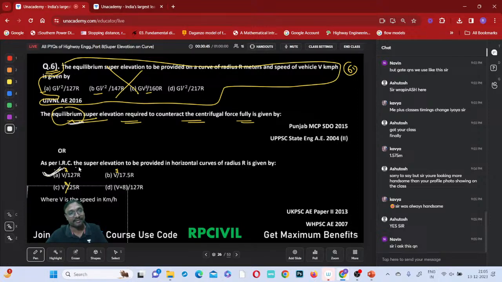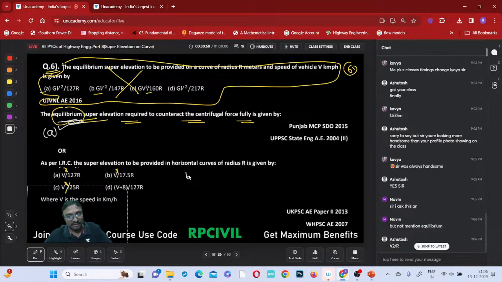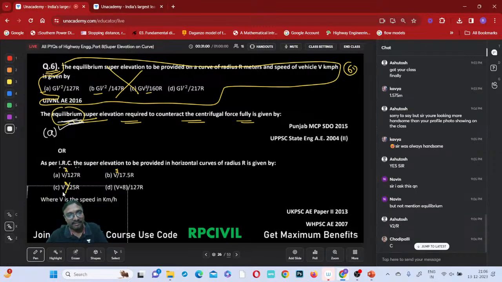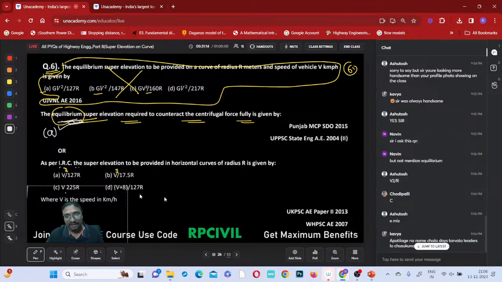But the second question's answer is different actually. First question answer is A. This next question, what is the answer? Yeah, here it is mentioned now. First one, equilibrium superelevation mentioned. This is the second question now. What is the answer? V square by 225R. Option C is correct for this. Okay, actually I have written all these now. Okay, yeah, Naveen here.